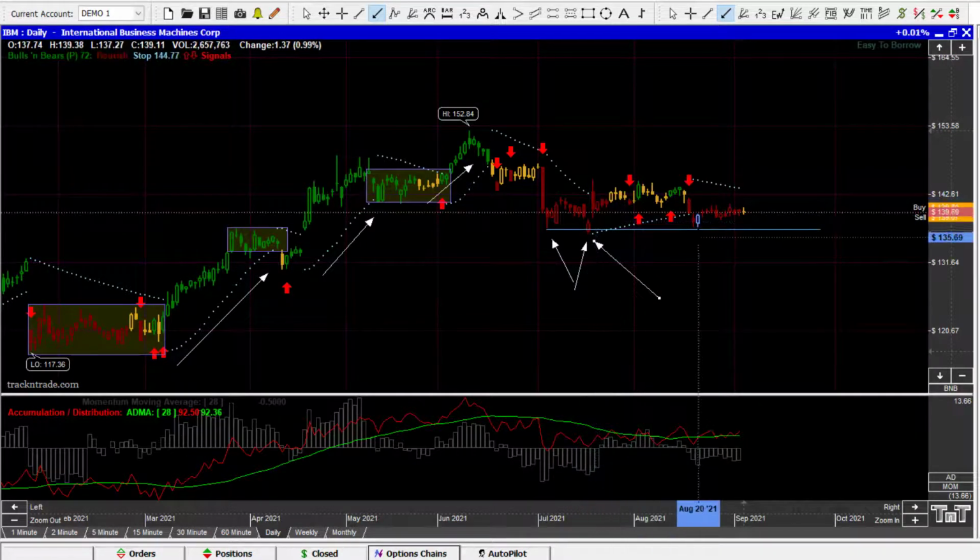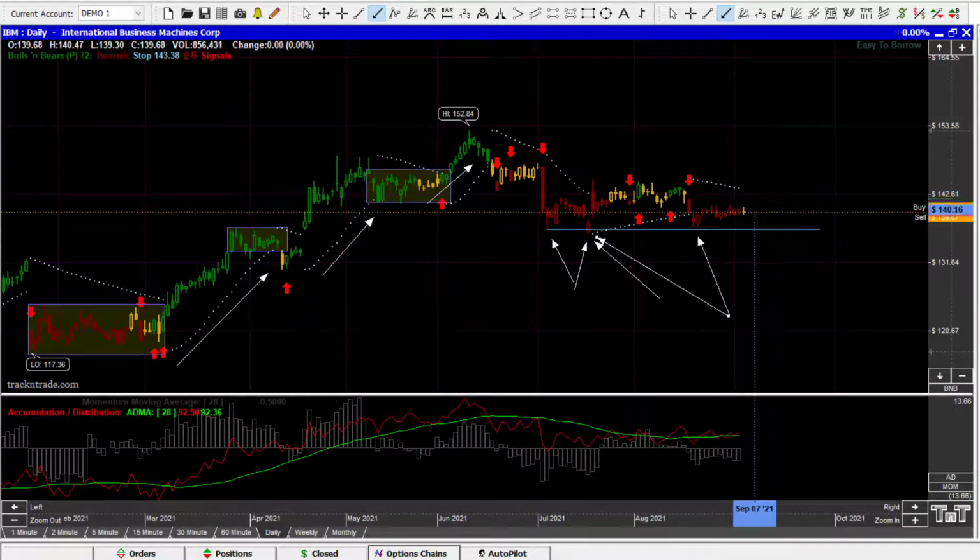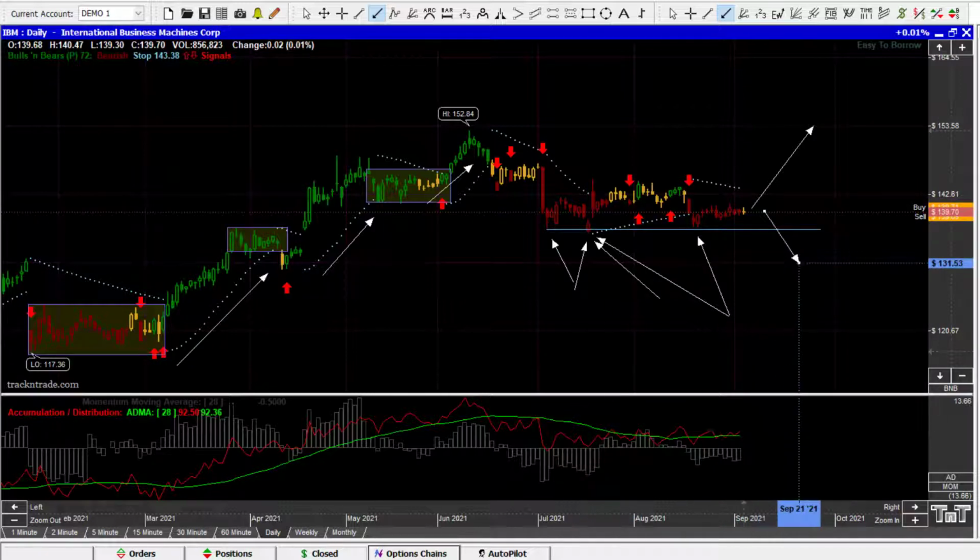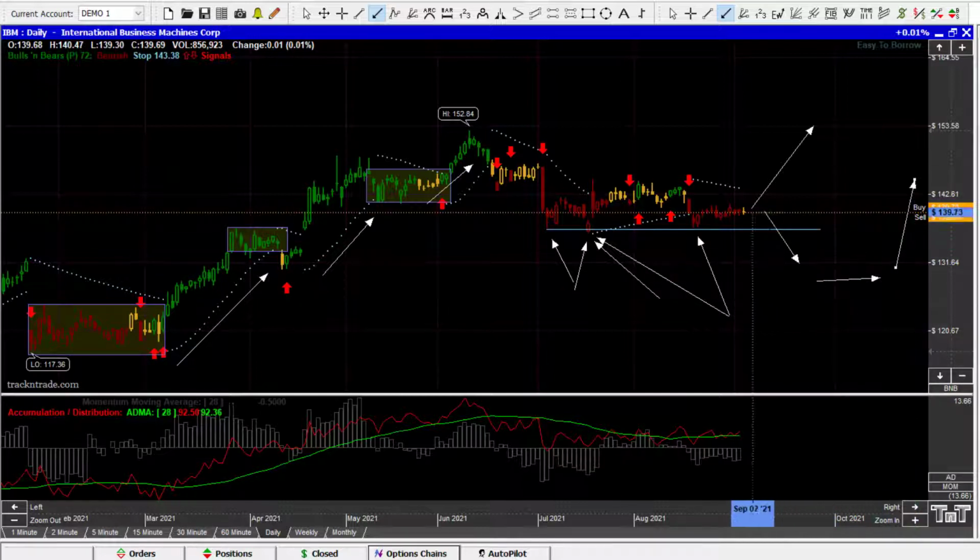And then this is where we need to get a higher right shoulder than we have head. This cannot break below this level here. So this has to be higher than this one here. That's how you get higher lows. And if that comes in, which it did, and it starts to rally, we're going to start looking for a continuation of the uptrend. So this is a nice spot, and we could definitely get another down draw and another accumulation here and then the rally, but we're going to go ahead and start accumulating. Not big share size, not lots of options, but we're going to start accumulating right in here.